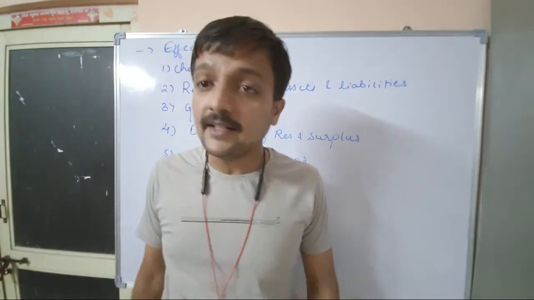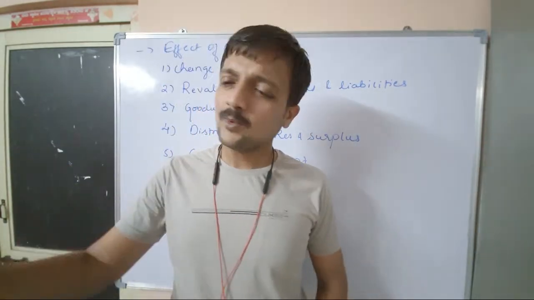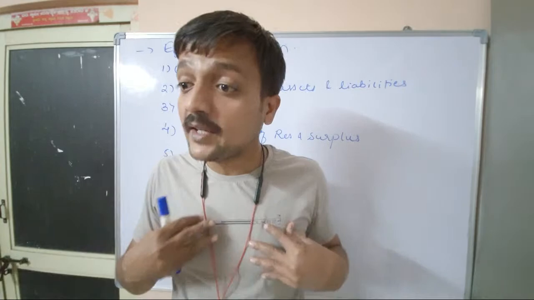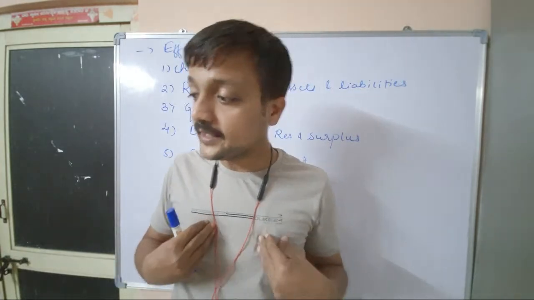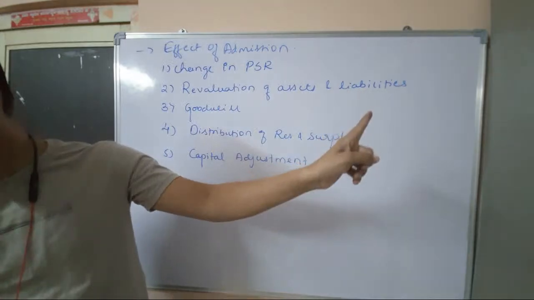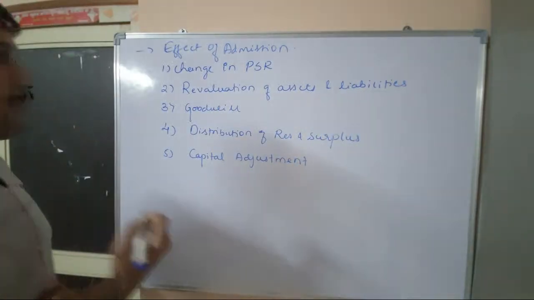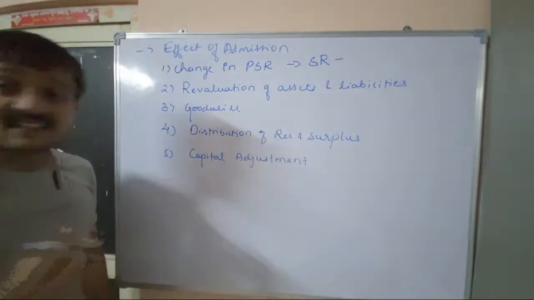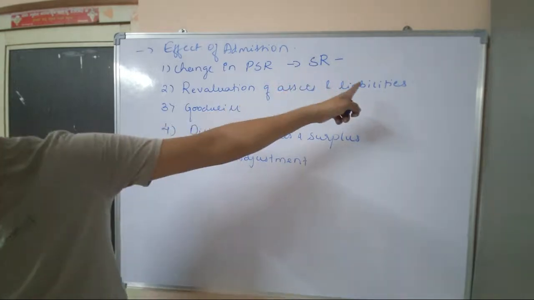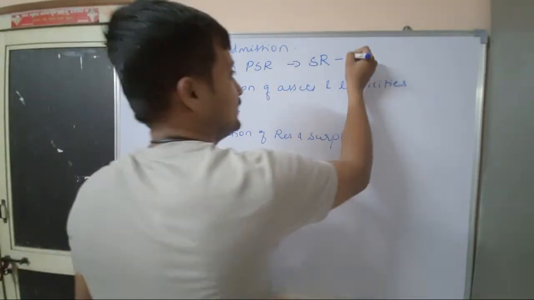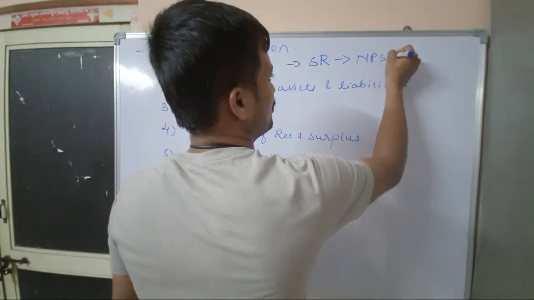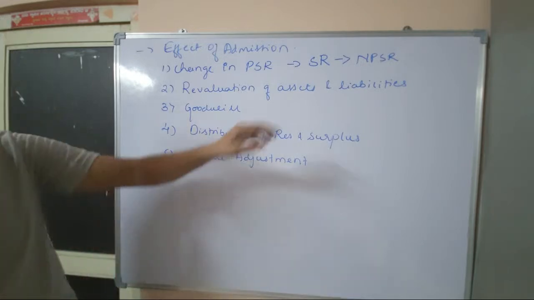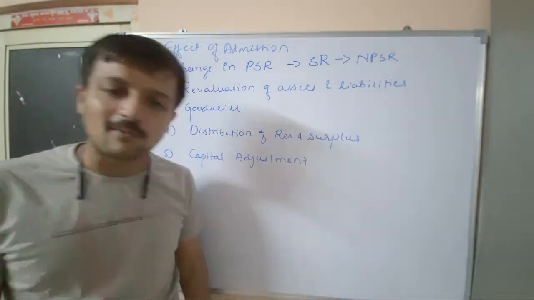When a new partner enters, he should also get some share in the profit. So that share of profit will be given by the old partners. Then the profit sharing ratio will change. And to give him profit, the old partners sacrifice their share. So that we call as sacrifice ratio. And the new ratio is called as new profit sharing ratio here. That means the new ratio obtained after their sacrifice is called as NPSR, that is new profit sharing ratio.